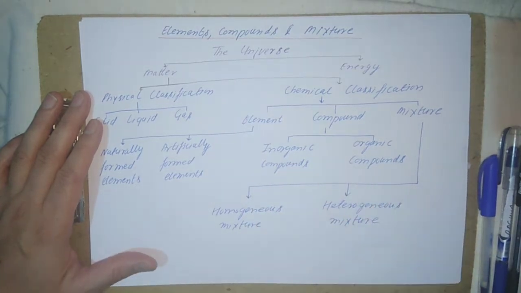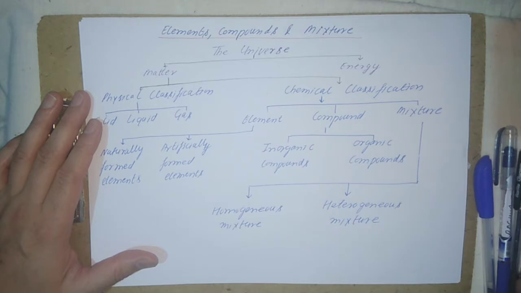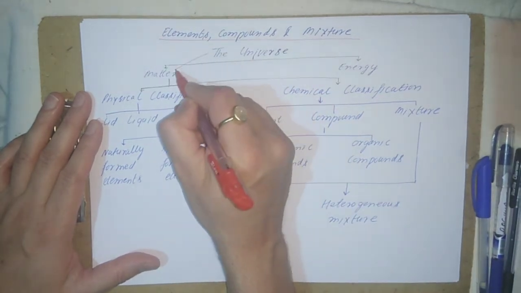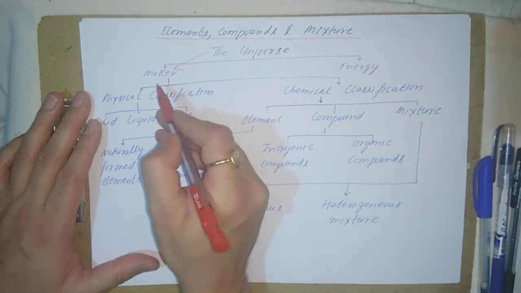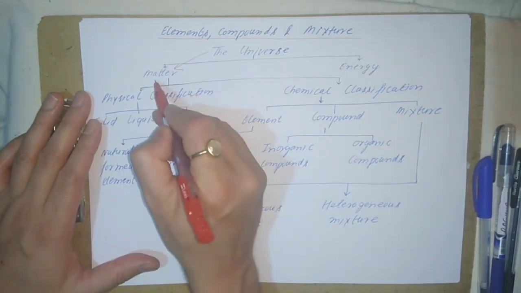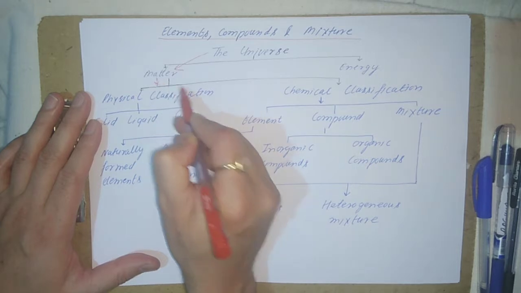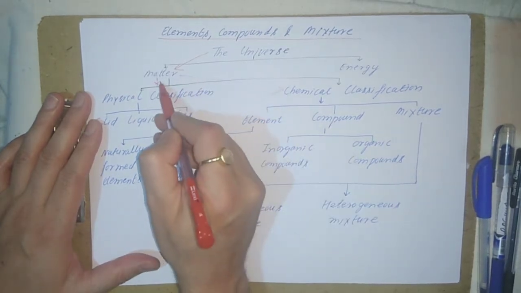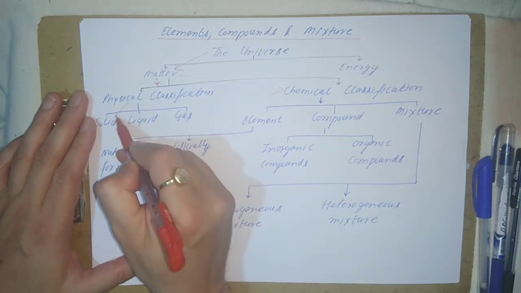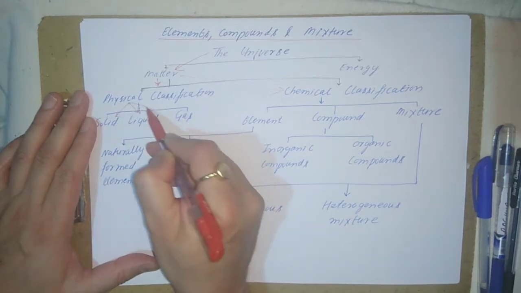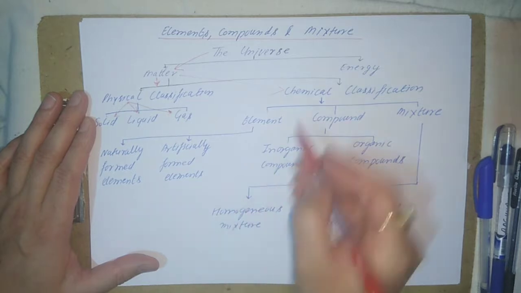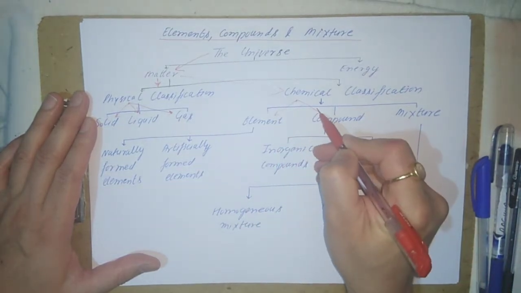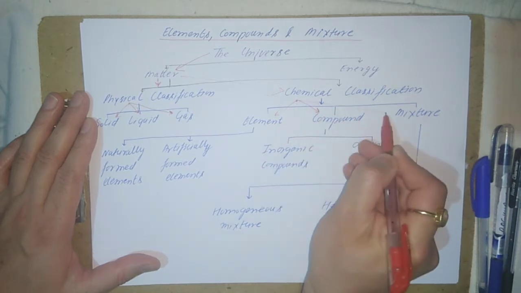So this is a broad classification which starts with the universe, and the universe is divided into matter, and this matter is further divided into physical classification and then chemical classification. In physical classification it is divided into solid, liquid, and gas. Then chemical classification goes into elements, compounds, and mixture.